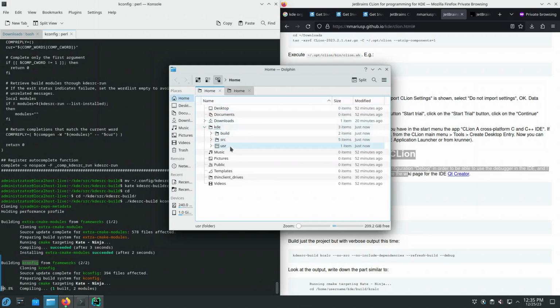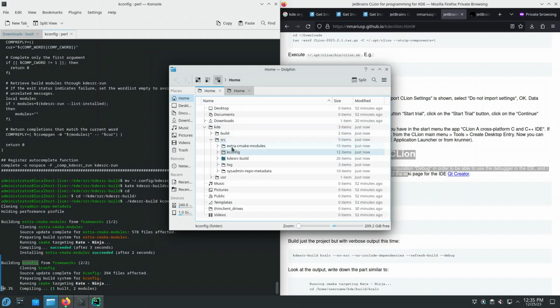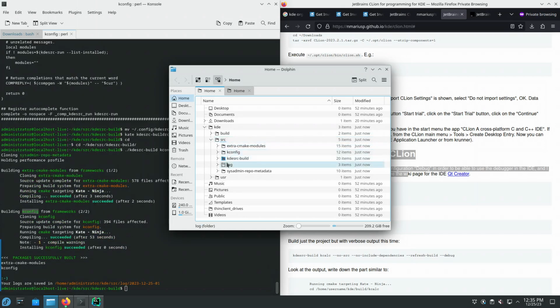So in the kde directory, in my home directory, there are 3 subdirectories. In the src subdirectory, KDE Git repositories have been cloned, and that's it.